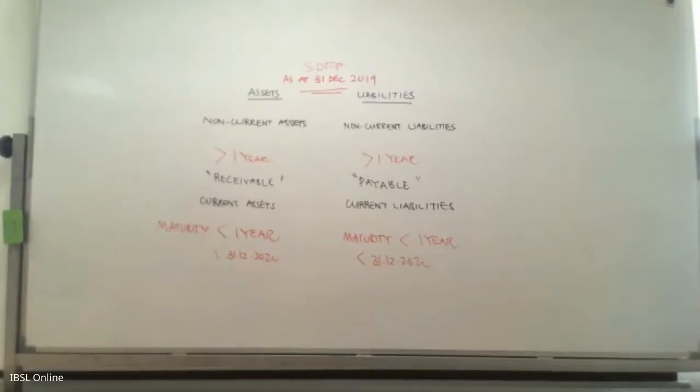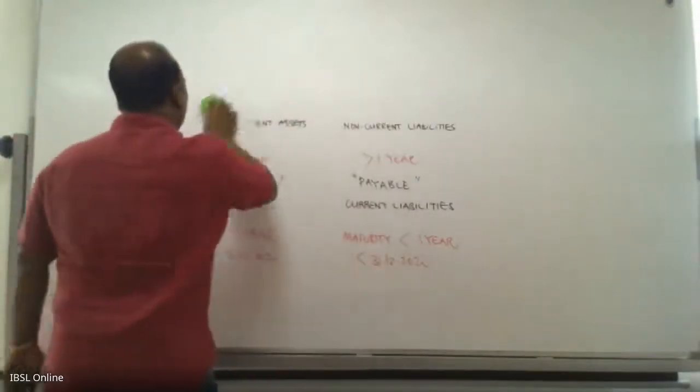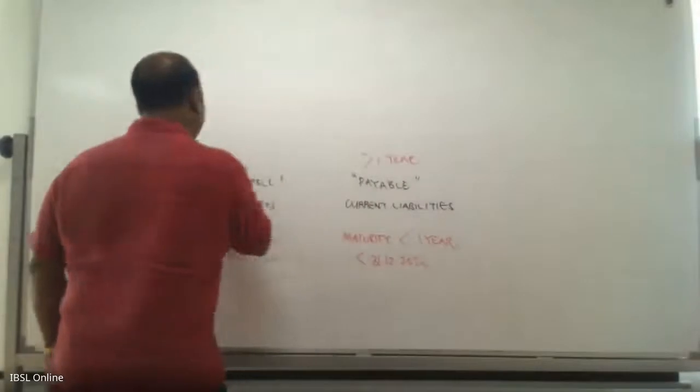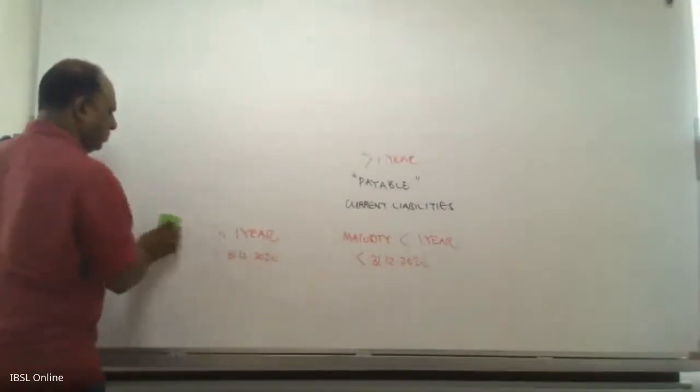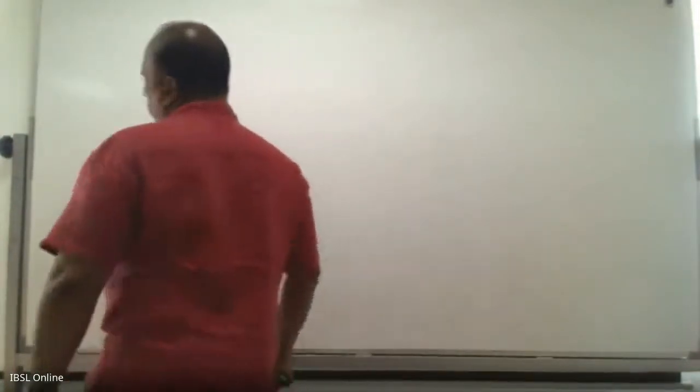Okay. Then the last section that we need to do in this is the operating cycle. Operating cycle is basically, in terms of a business concern, how long do you take to recover your cash from your credit sale? That is what it means, right?